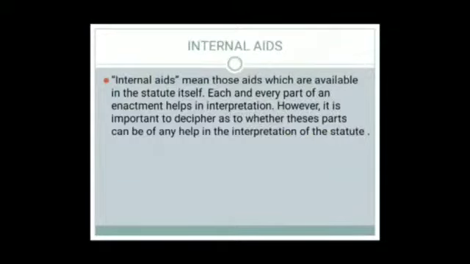So internal aid means those aids which are available in the statute itself. The help is available in the statute itself. जिसको interpret करना है उसी में help होती है. That is what internal aid is. Each and every part of an enactment helps in the interpretation. Now there are many kinds of internal aids: title, long title, short title, preamble, heading, marginal notes, and so many things.